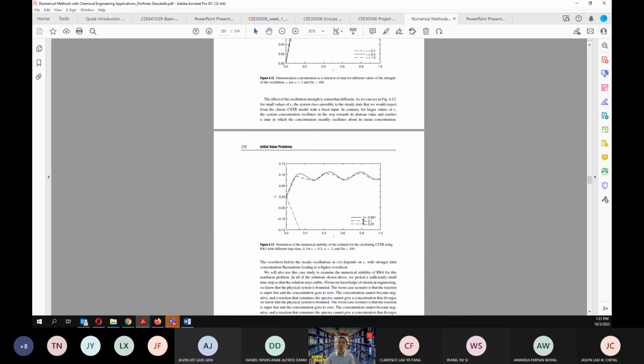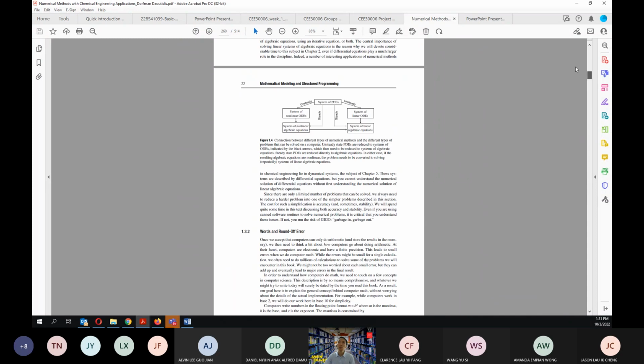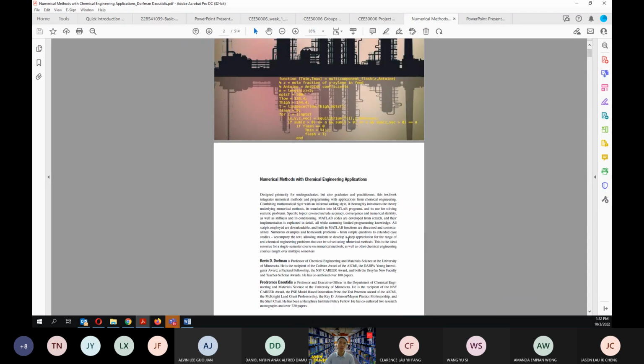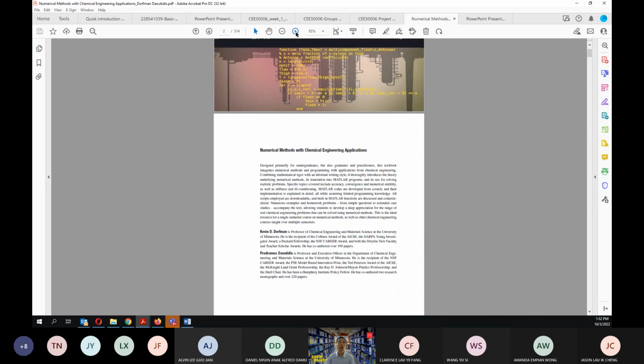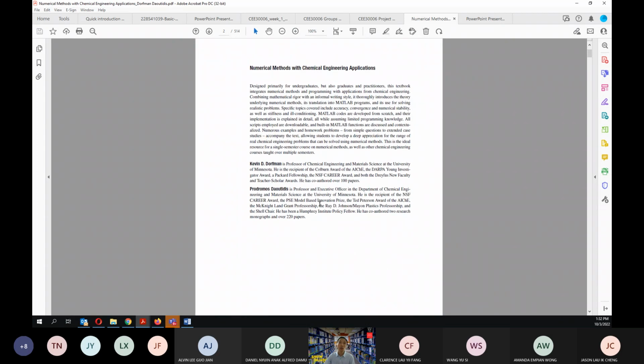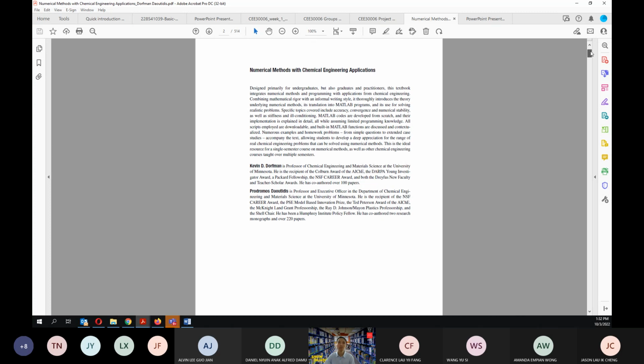So this book was actually written by quite authoritative people in that particular area. Dorfman is a professor at the University of Minnesota, and Daoutidis is also a professor at the University of Minnesota. If I'm not wrong, one of them got a PhD from MIT.